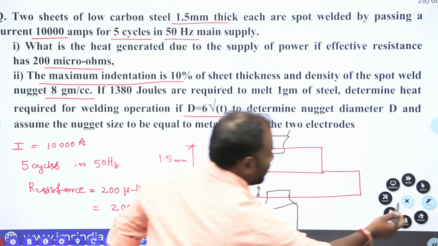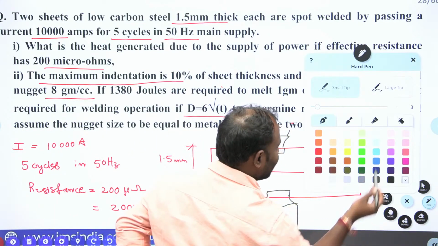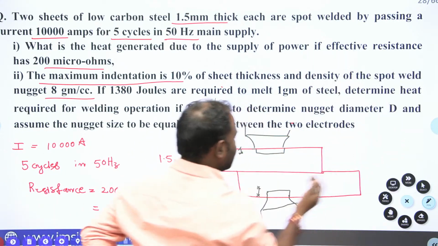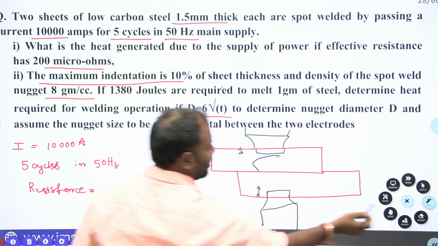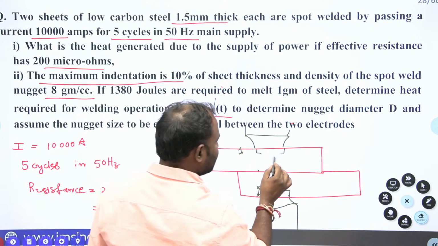Now, let me draw that. The nugget shape is like this. It is a cylindrical one guys.